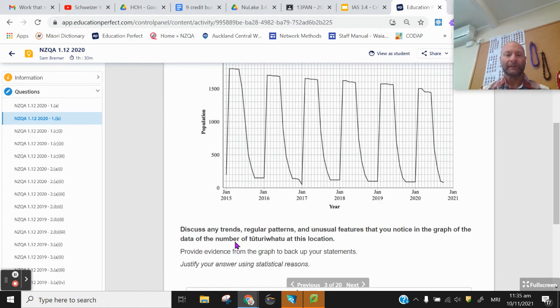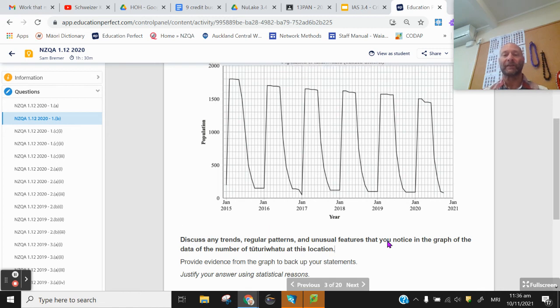same graph. Discuss any trends, regular patterns, and unusual features you notice. Provide evidence from the graph to back up your statements. Providing that evidence is going to be what's needed to get to higher levels of understanding.